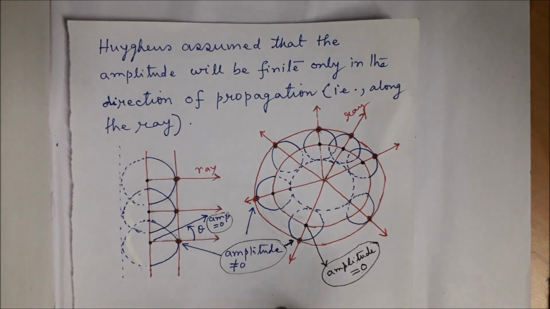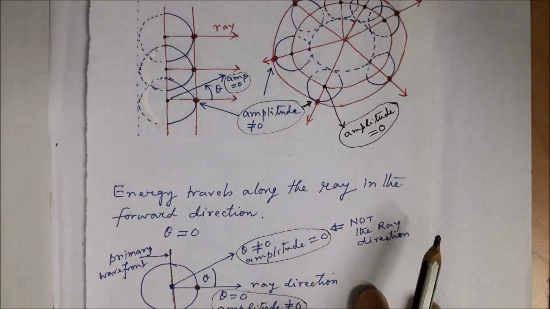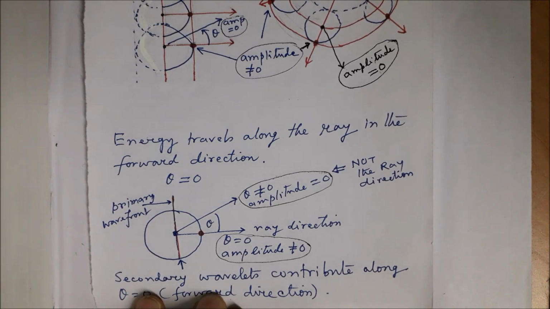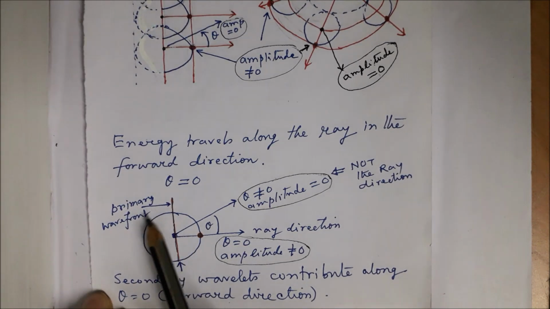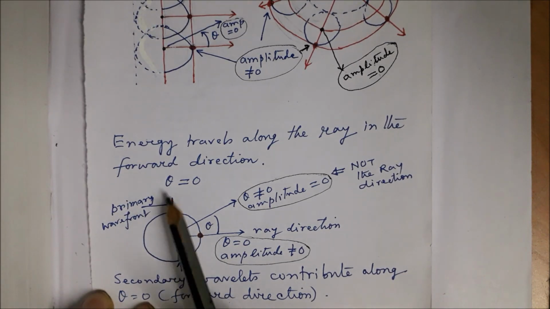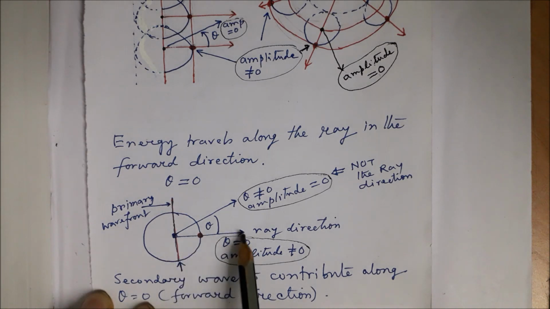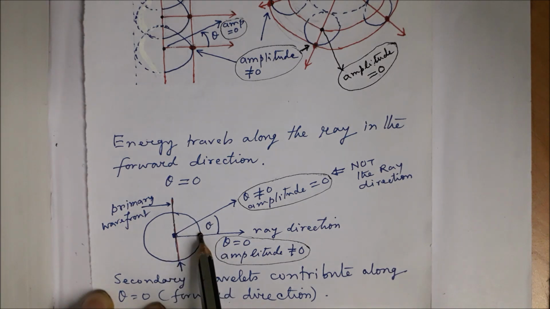Now this fact can be summarized in this diagram. This is the secondary wavelet and this is the primary wavefront. This is the ray direction. So according to Huygens principle, there will be contribution along the ray direction.